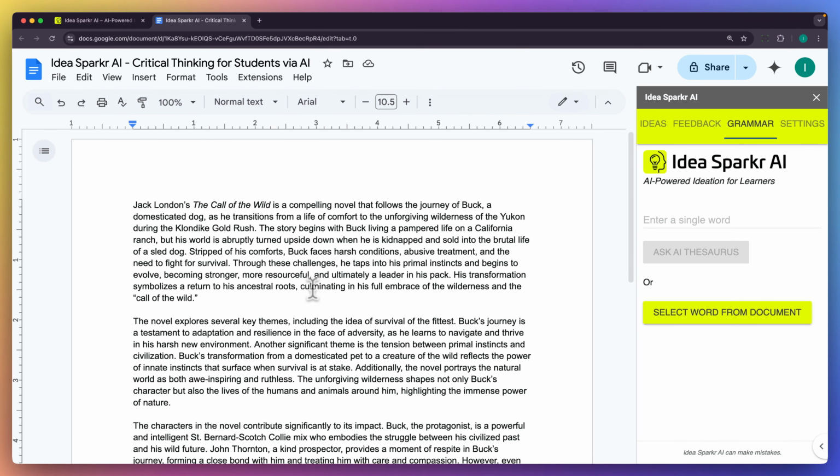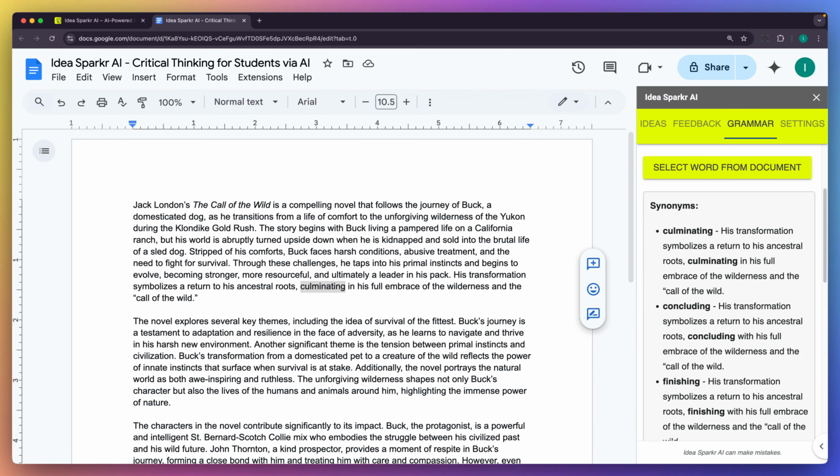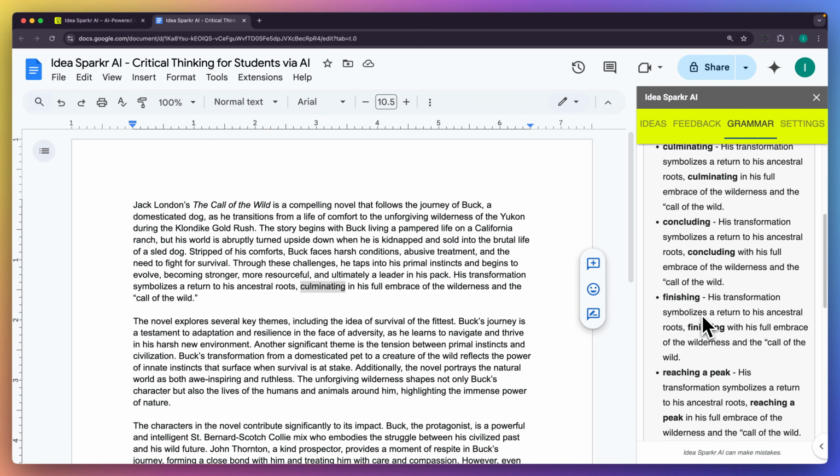you'll see that we get back a list of synonyms and at the bottom also antonyms to help us find other word choices. So you can see here that we have, for instance, concluding, and it uses it in a sentence. And this is a nice feature because you're getting word options from a thesaurus that really understands the context of the sentence. And is this an appropriate use of that word? So a great feature here.